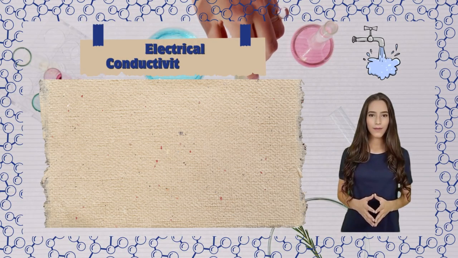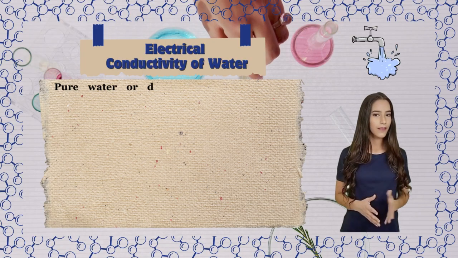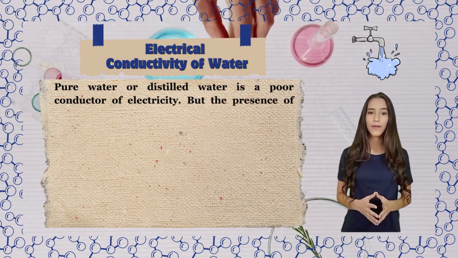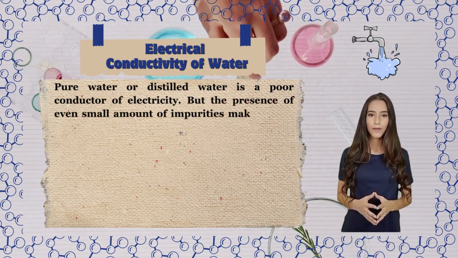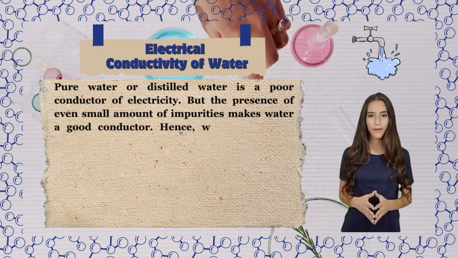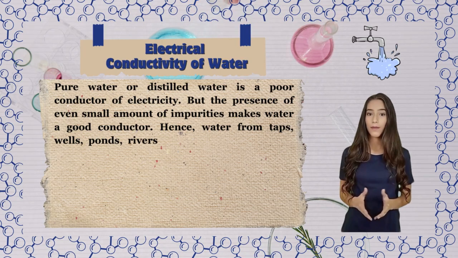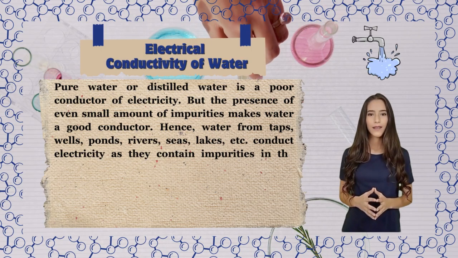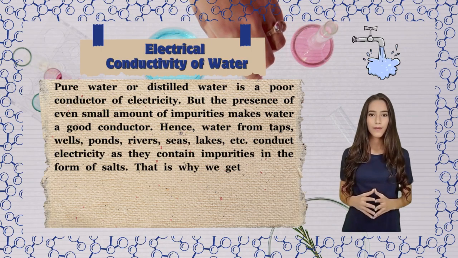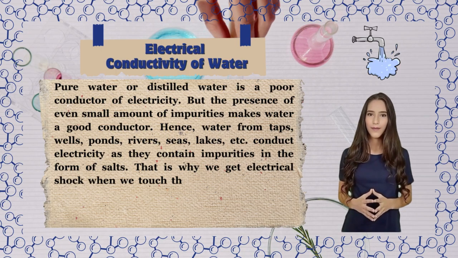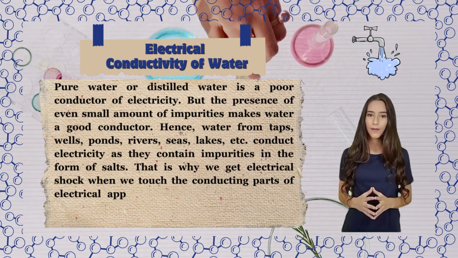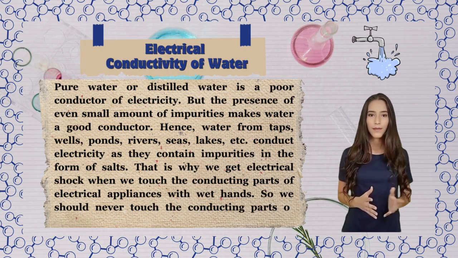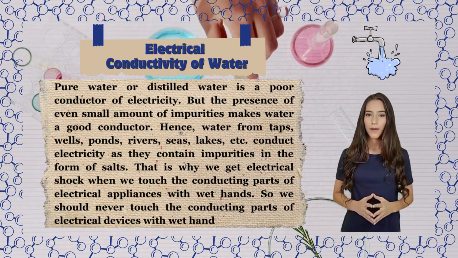Electrical conductivity of water. Pure water or distilled water is a poor conductor of electricity. But the presence of even a small amount of impurities makes water a good conductor. Hence, water from taps, wells, ponds, rivers, seas, lakes, etc. conducts electricity as it contains impurities in the form of salts. That is why we get an electrical shock when we touch the conducting parts of electrical appliances with wet hands. So we should never touch the conducting parts of electrical devices with wet hands and feet.